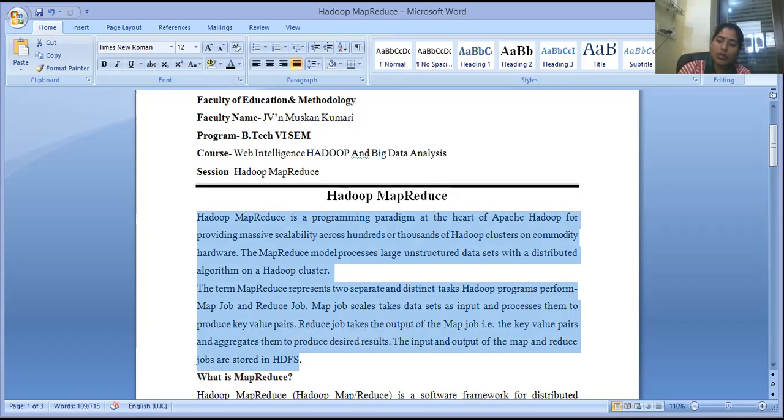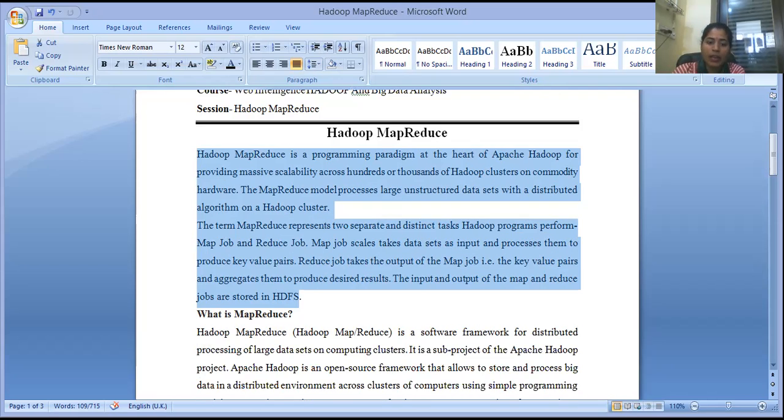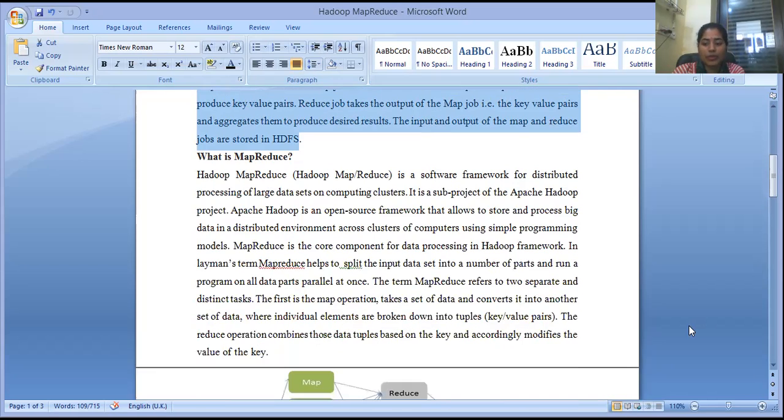These two, map job and reduce job, are stored in HDFS. Now, what is MapReduce? If someone asks you, Hadoop MapReduce is a software framework for distributed processing of large data sets on computing clusters.